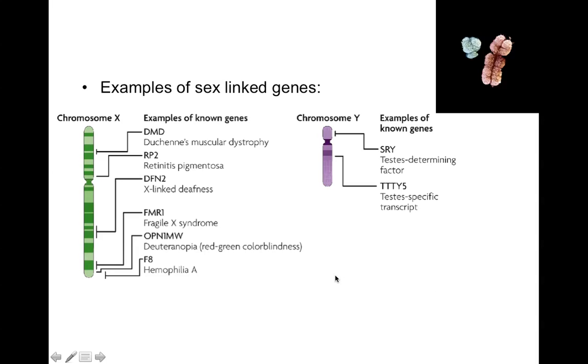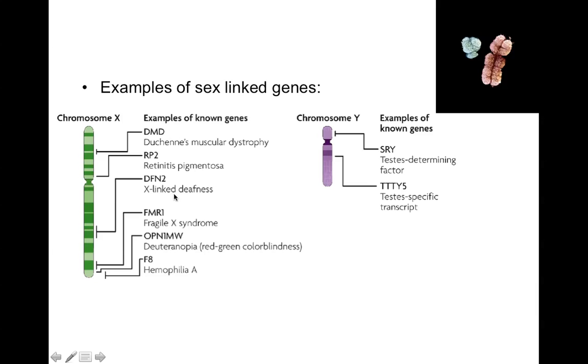But what I want you to notice is that a lot of these genes on the X chromosome are genetic diseases, and they happen to be recessive genetic diseases. So if we look at things like muscular dystrophy and deafness and color blindness and hemophilia, these are all genetic diseases located on the X chromosome.